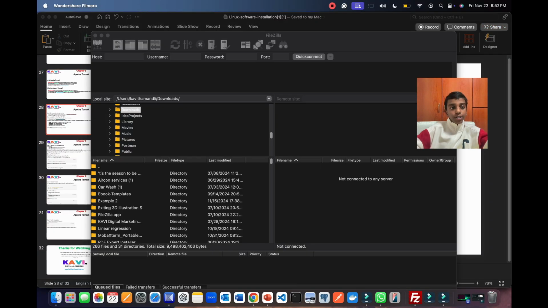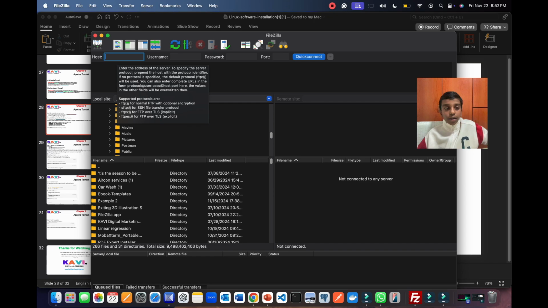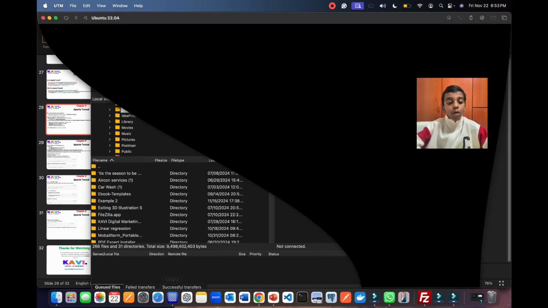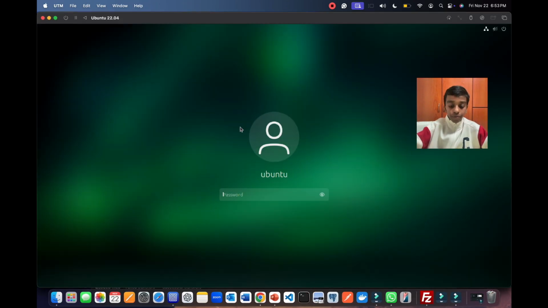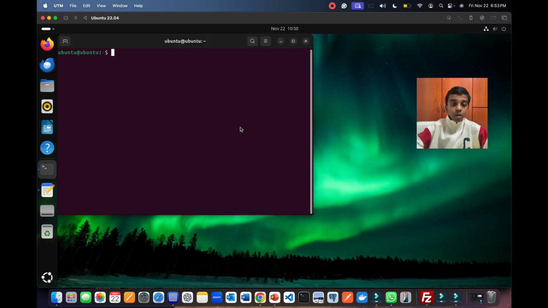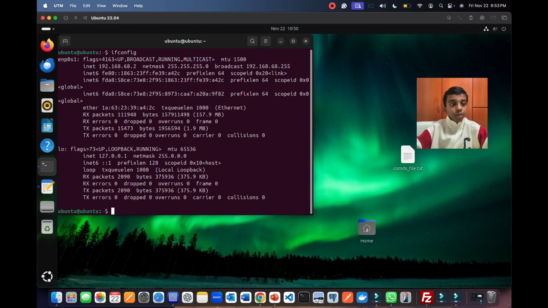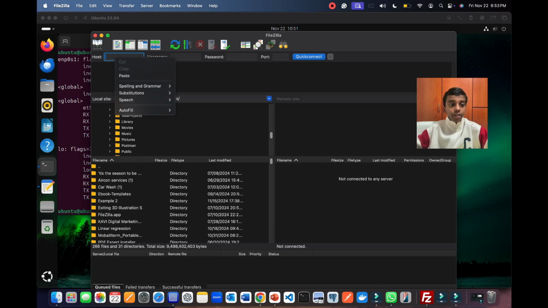Here at FileZilla, we're supposed to write the host. So I'm going to go to my Ubuntu, open up my terminal and write ifconfig. Once we write ifconfig, we're supposed to write this inet. So we're going to copy this inet and then just paste it at FileZilla like this.